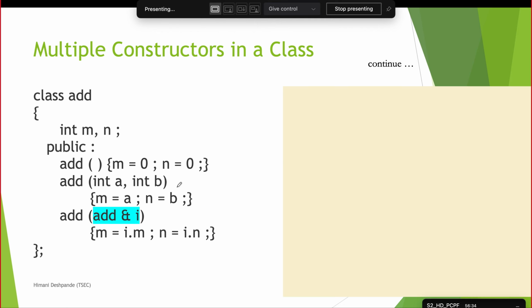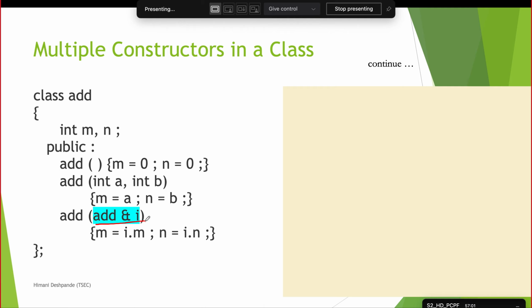The third one is the copy constructor, and what does it expect? It expects an object of the class add as input. Like for your height example, suppose Pranav and Ronit both have the same height. We will initialize the height of Pranav as 5'10". After that, for Ronit, we will simply copy Pranav's height.